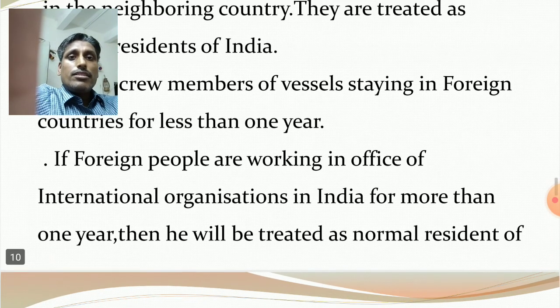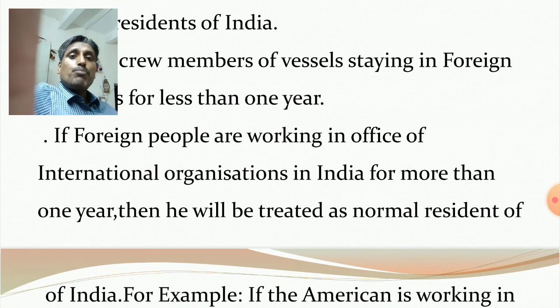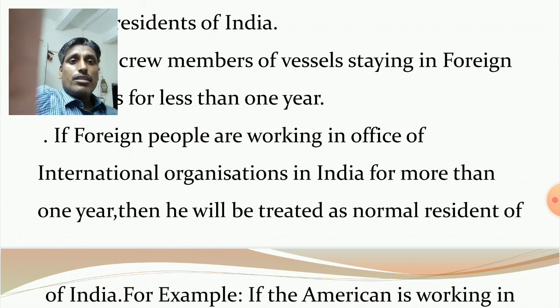Okay. If a foreign person, suppose one Japanese person working in the office of UNO, United Nations Organization, located in India for more than 1 year, then the Japanese person is treated as a normal resident of India.